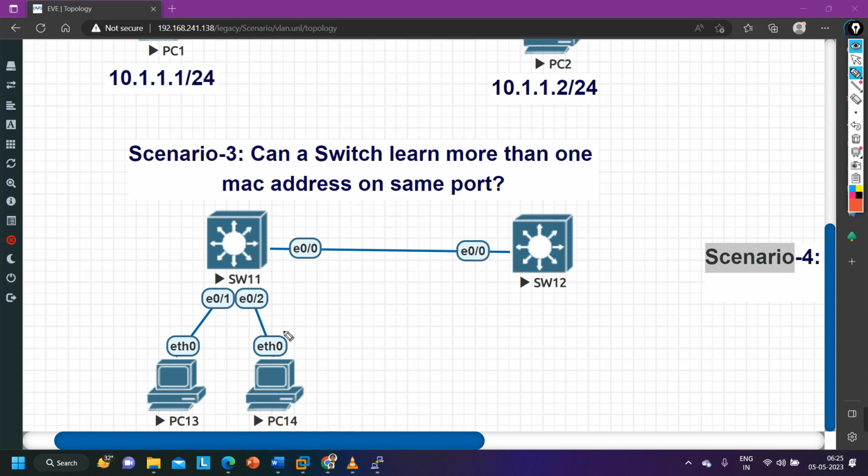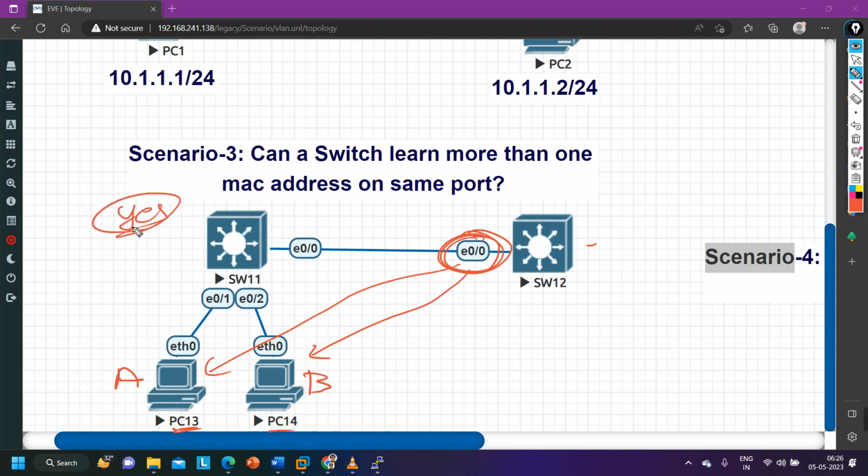See, in this scenario, suppose the MAC address of this PC is A and the MAC address of this PC is B. So both MAC addresses, this switch will learn on this interface, yes or no? On this interface, this switch will learn the MAC address of PC1 also and the MAC address of PC2 also. Sorry, this is PC13 and this is PC14. So it will learn the MAC address of PC13 on this port and the MAC address of PC14 also on this port. That means a switch can learn multiple MAC addresses on the same port. Yes, it is possible. So the answer to this question is definitely yes.